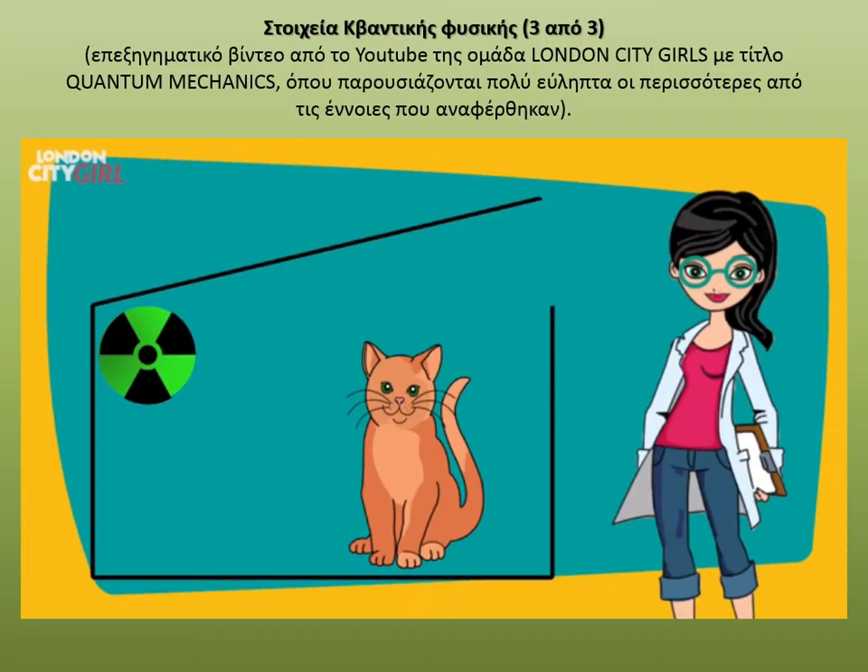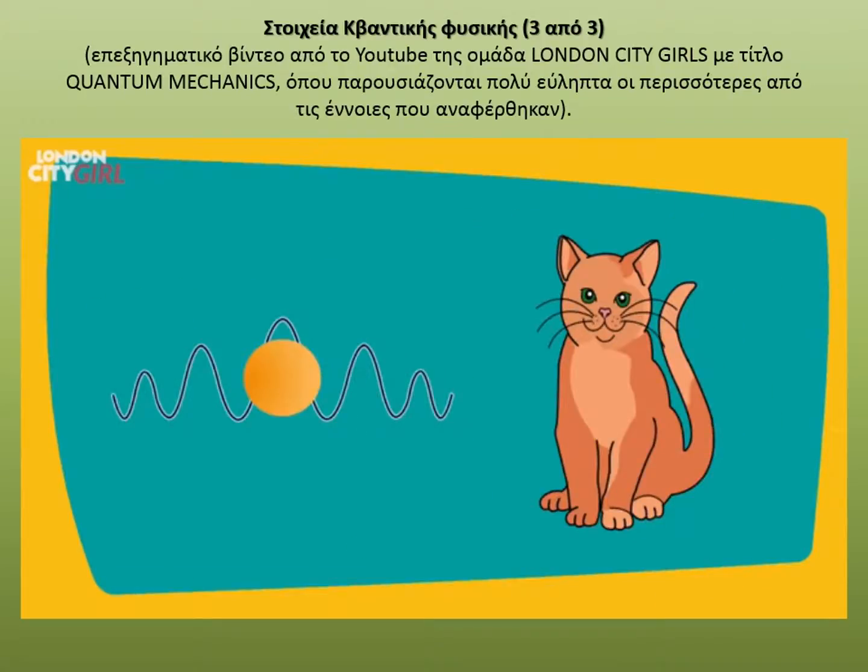However, countless experiments have corroborated the results predicted by quantum mechanics. It does indeed seem as if particles have a wave function and that particles are in all the states they could possibly be in simultaneously until they are observed. But why do we see evidence of wave-like behavior from particles and not cats? After all, cats are made up of particles. Well, the reason is, the bigger the object, the smaller its wavelength, and at the size of a cat, the wave is simply too small to be detected.